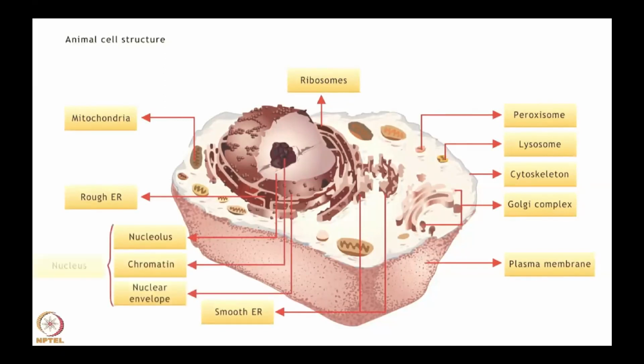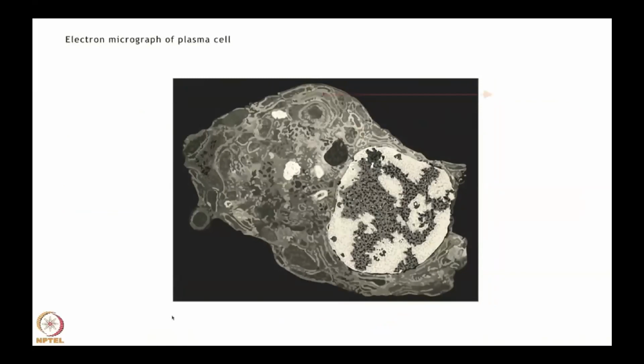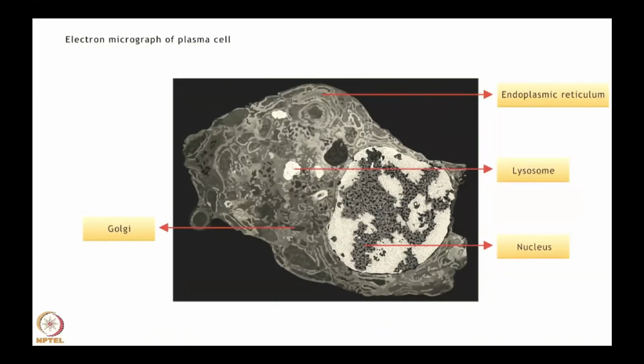Click on each component to know more about them. An electron micrograph image of a plasma cell is shown here, clearly depicting the nucleus, Golgi material, lysosome, and mitochondrion. Click on each component to know more about them.